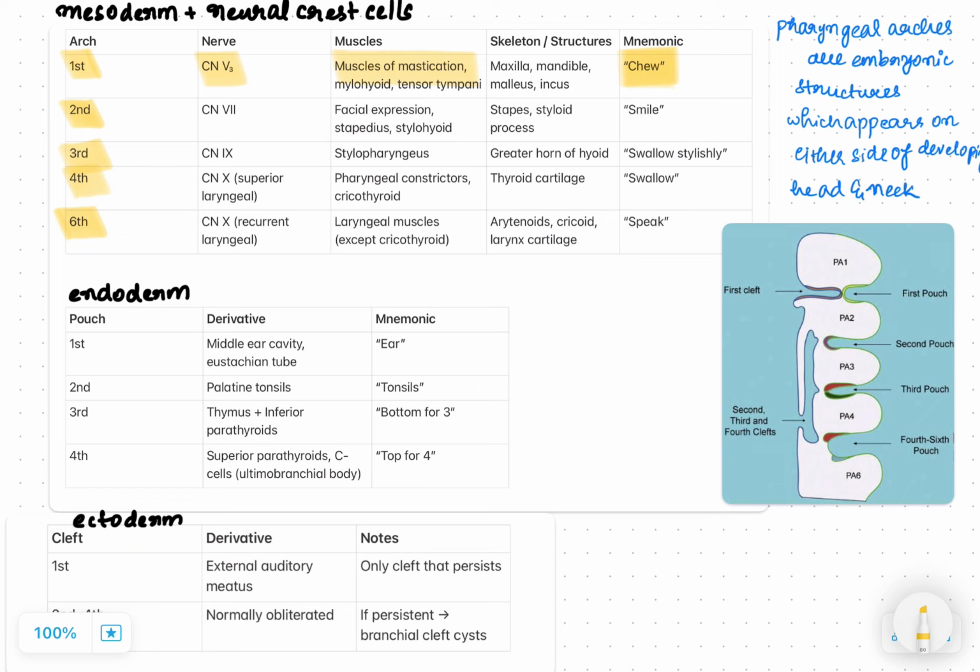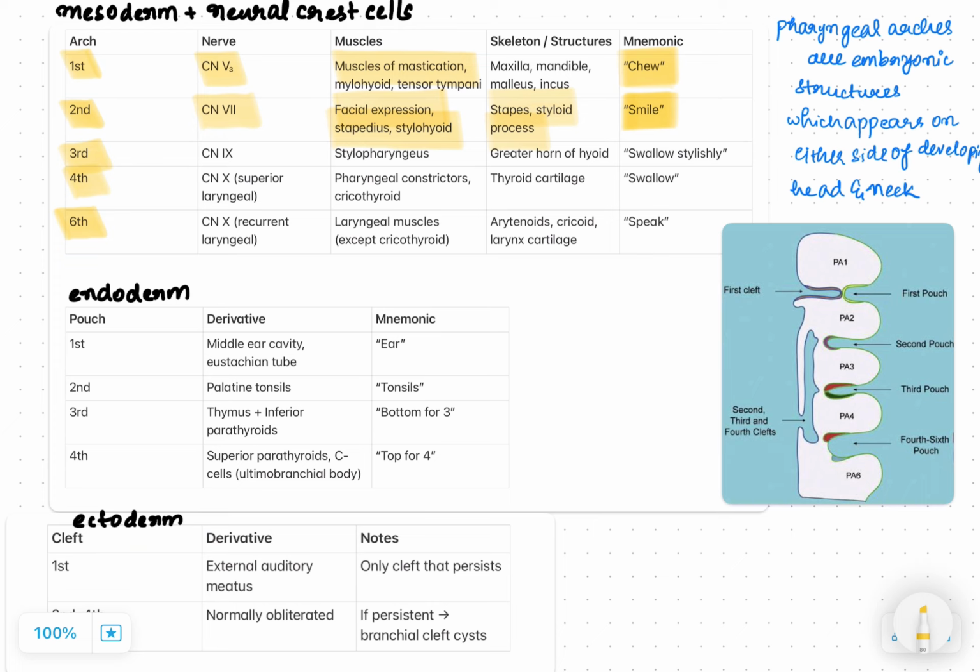Second arch: the nerve is the seventh nerve, that is the facial nerve. The muscles are, obviously, the muscles of facial expression, stapedius and stylohyoid. The structures formed are the styloid process. These are generally used in a smile, so we can remember with the mnemonic of smile. The muscles of facial expression are formed by the second arch.